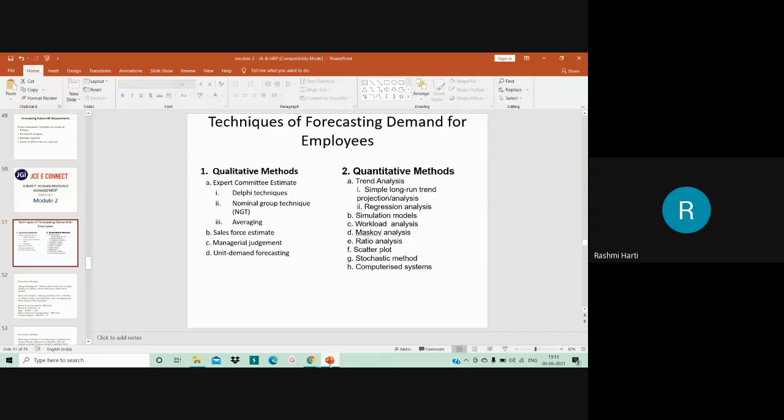Apart from that, we have averaging. Averaging is nothing but this method basically involves simple averaging of forecasts made by the individual experts. Okay. So here what happens is the expert committee which is being framed goes in for putting forth a simple averaging of forecast. So everyone forecasts, and they do the simple averaging of that particular forecast of the demand, whatever the experts have framed.